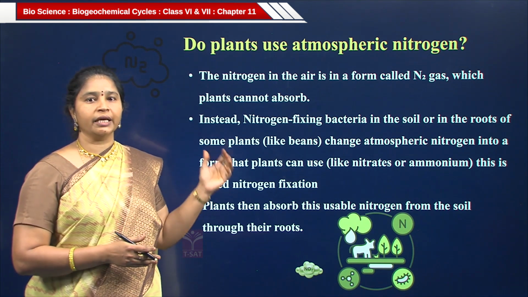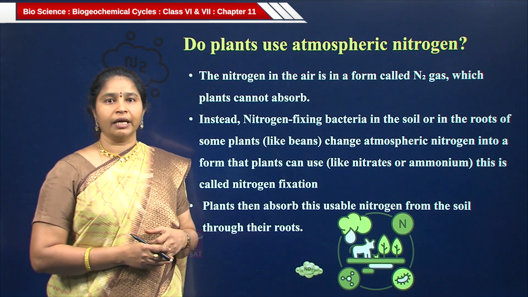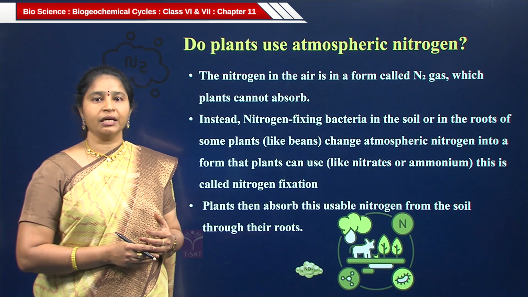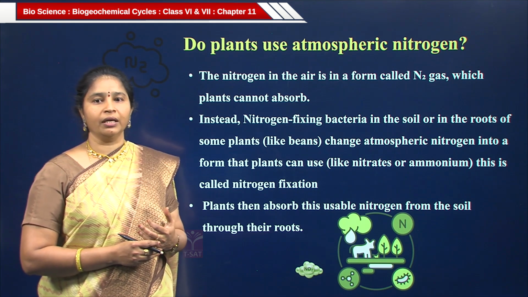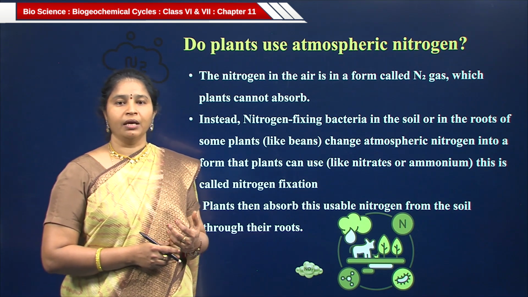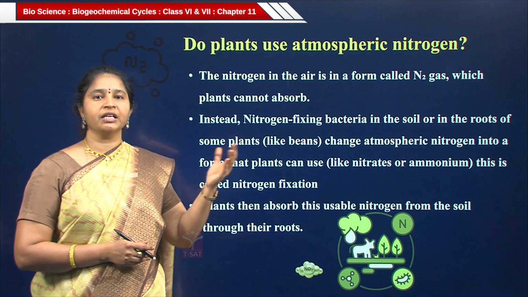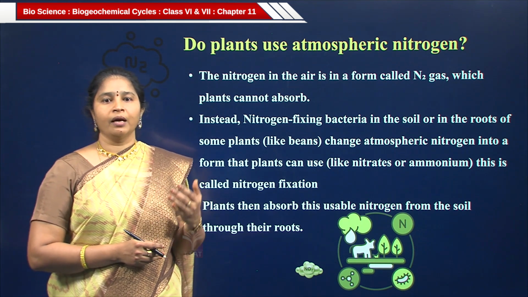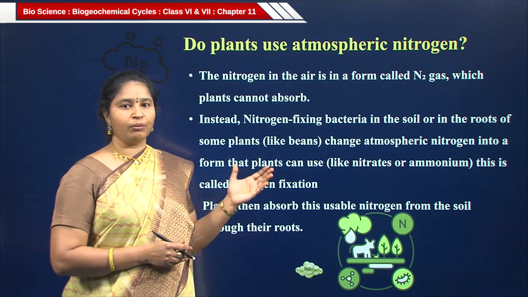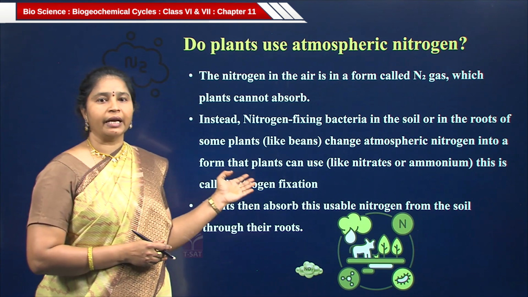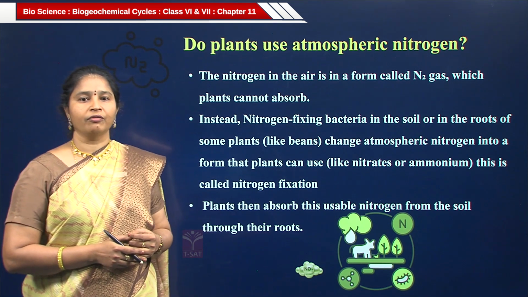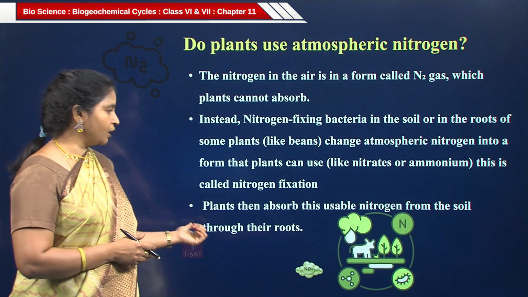The nitrogen in the air is in the form of nitrogen gas, N2, which plants cannot absorb. Instead, nitrogen fixing bacteria in the soil or in the roots of some plants like the Leguminaceae family, such as bean plants, change atmospheric nitrogen into the form that plants can take up. Those are in the form of nitrates or ammonium. This process is called nitrogen fixation. Plants then absorb these usable nitrogen forms from the soil into their bodies through the roots.